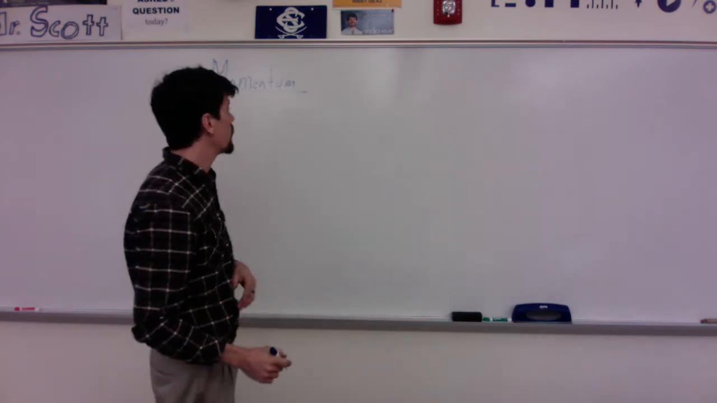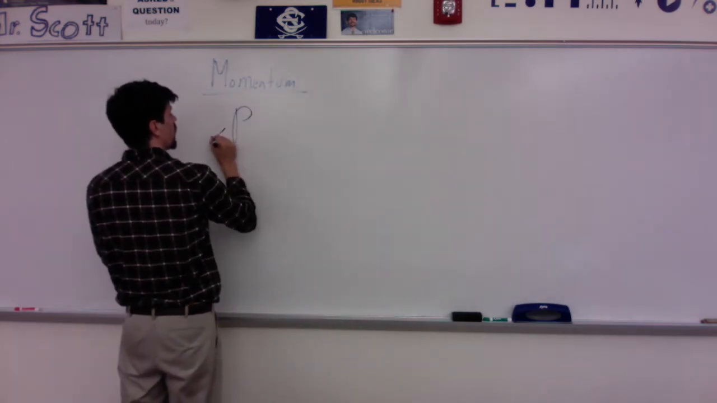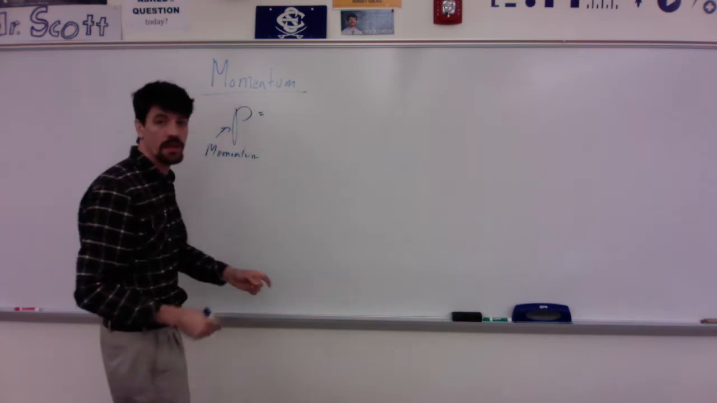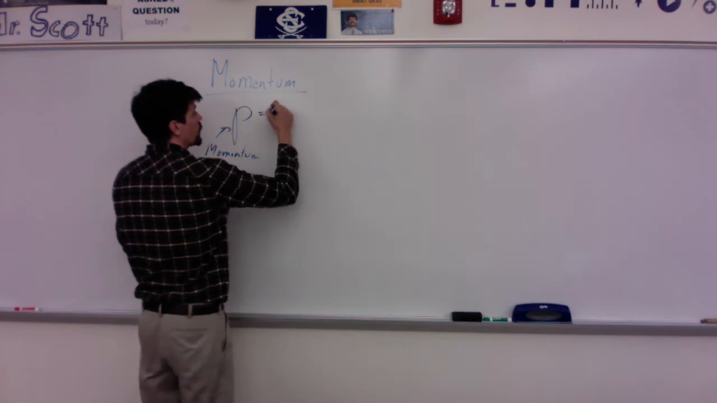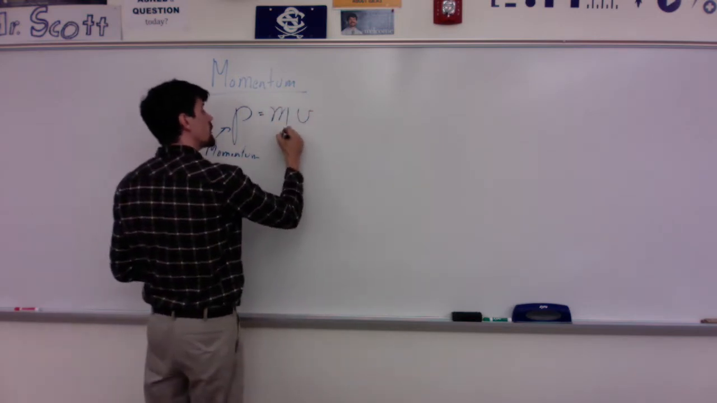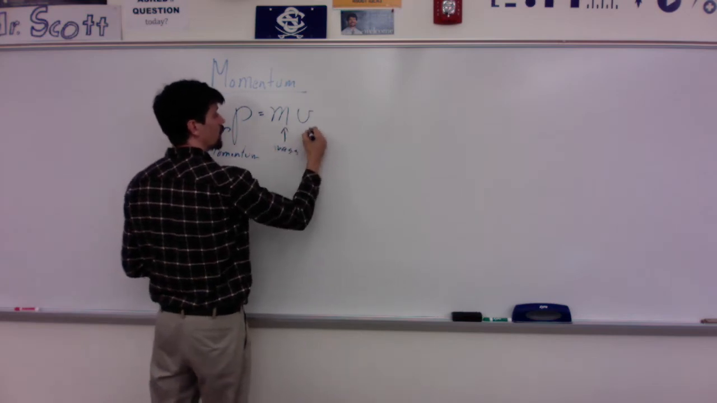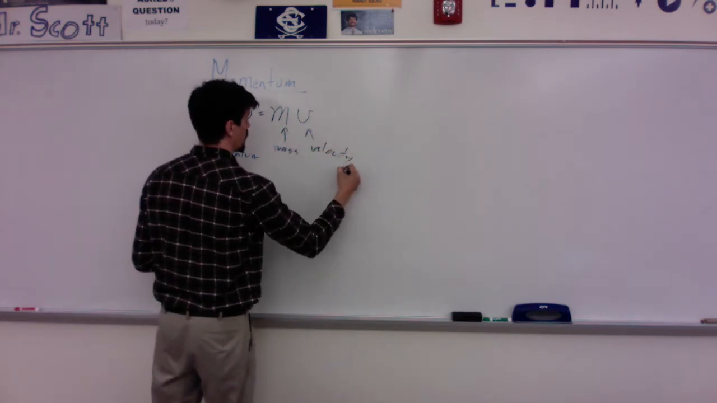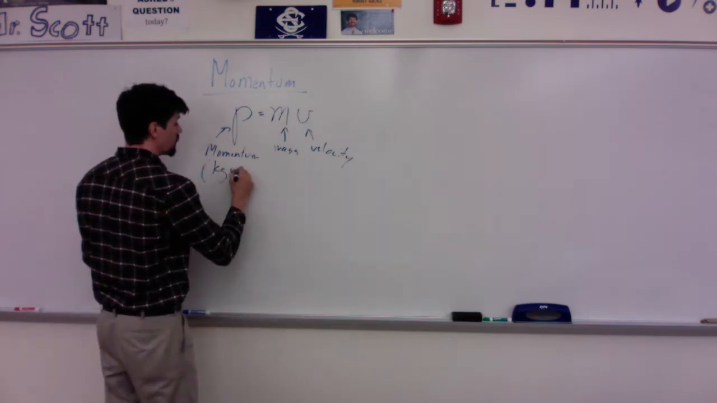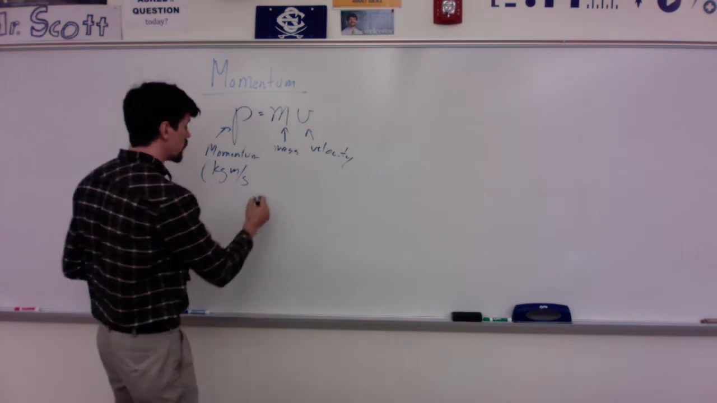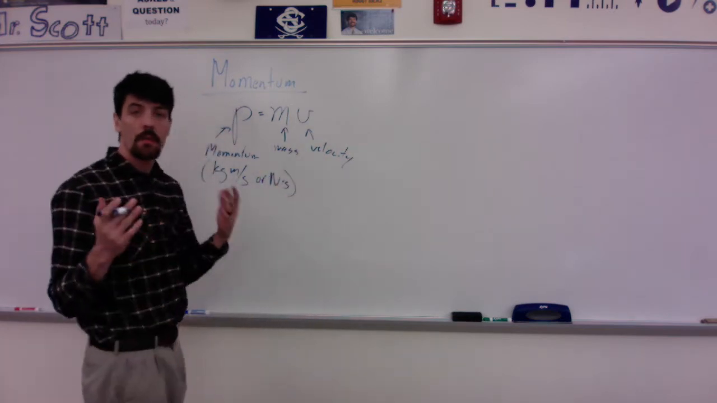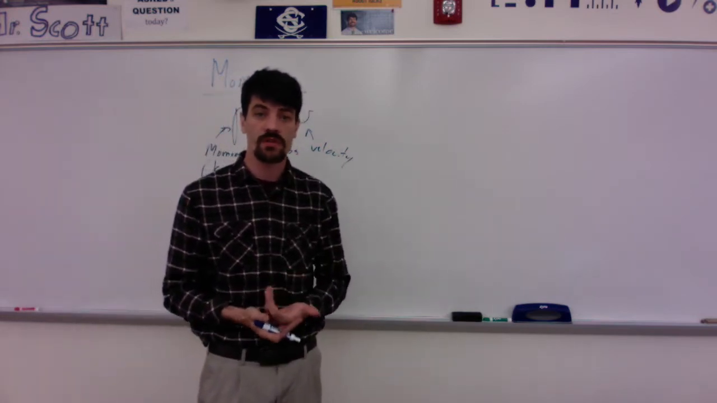When we talk about the ideas of momentum, we say momentum, which we label as P, is dependent on two things. One is the inertia, which we measure as mass, and the other is the velocity. Because of that, momentum can sometimes have some weird units. It can have kilogram meters per second, or Newton seconds.